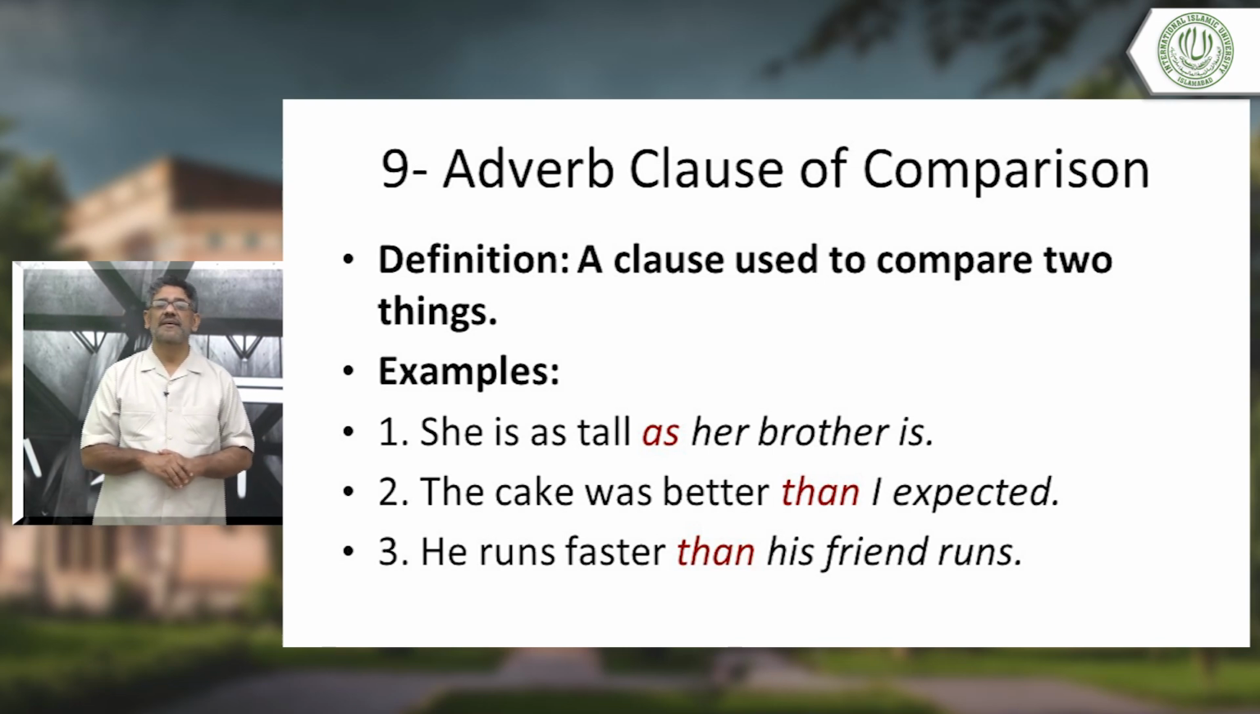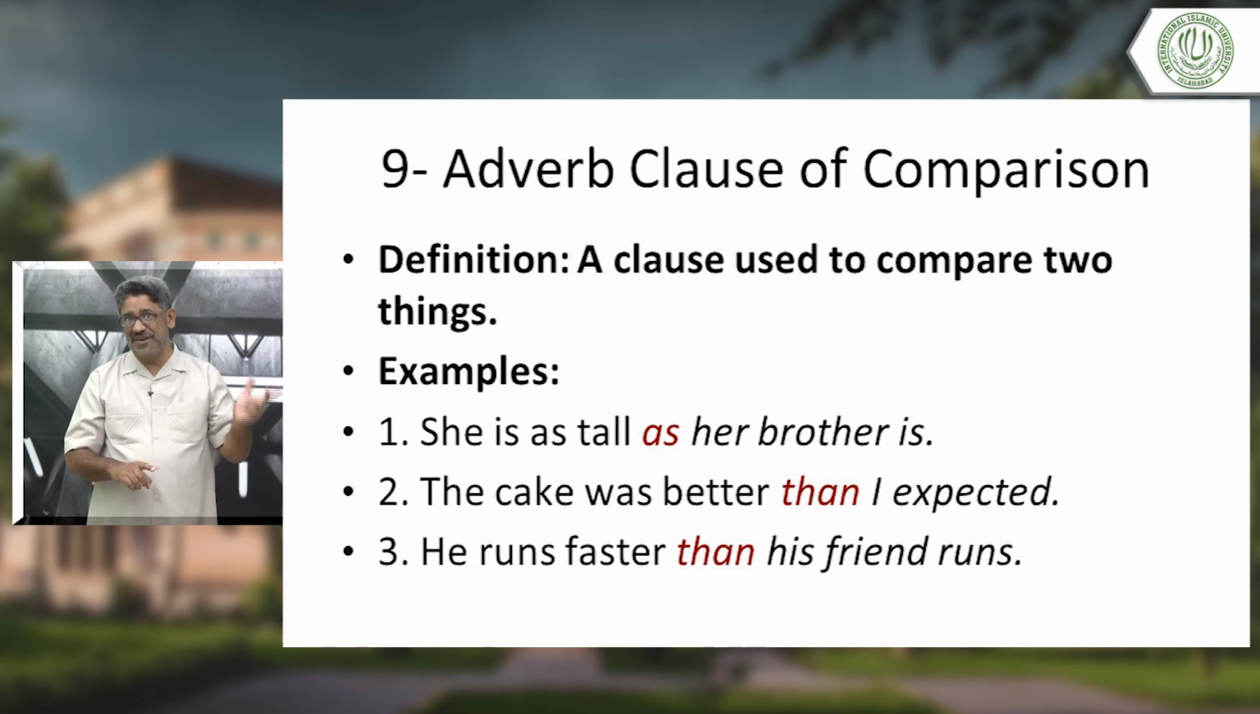You can see her brother, and is, the verb is there; the subject is there. Please do not confuse it. She is as tall as her brother. No, you cannot say there is an adverb clause of comparison in this. You need to use a verb there. She is as tall as her brother is. Is is the verb. Then it becomes an adverb clause of comparison. Otherwise, it is not. It is a different comparison.